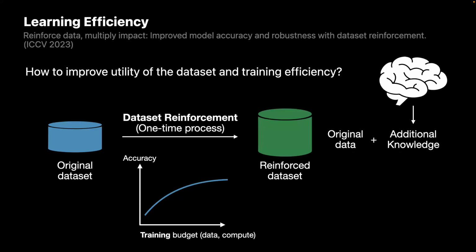So this could be something like some information that we compute from some teacher models, certain augmentations, certain curriculums, and we can bake them into the dataset. This is a one-time operation. It takes some cost, but this is amortized through many different training jobs that we do afterwards. And the idea is when we train with this dataset, we have a much better model.